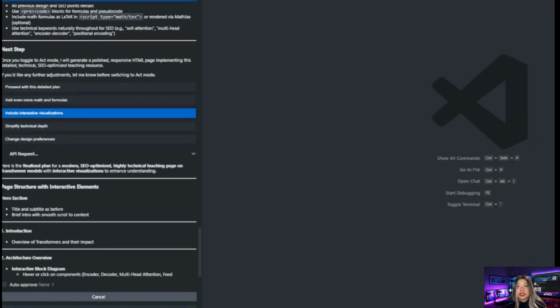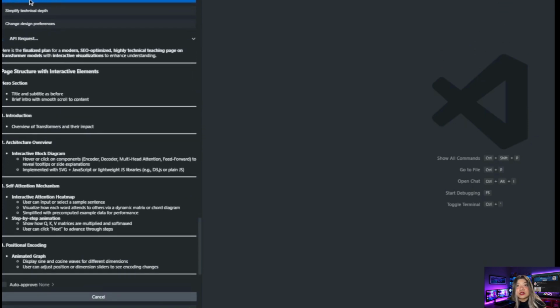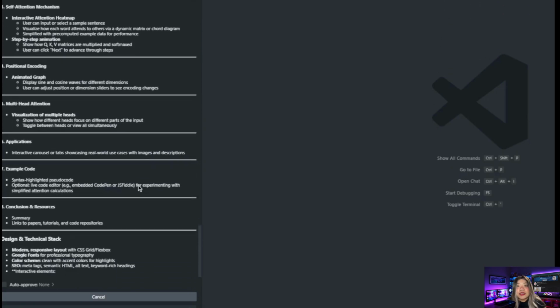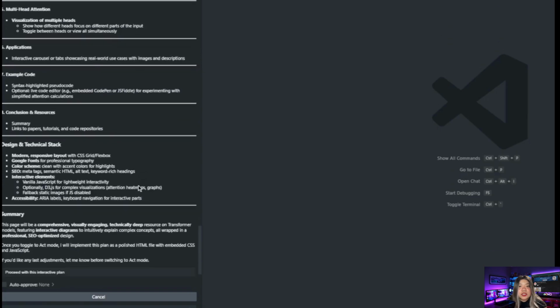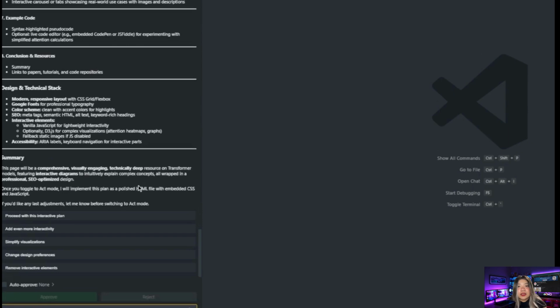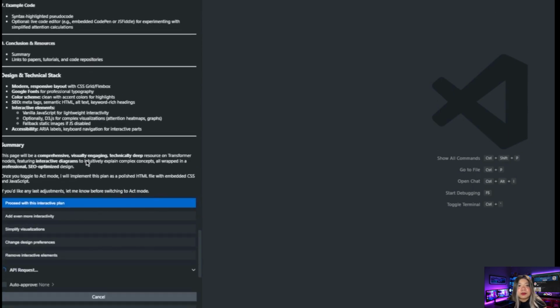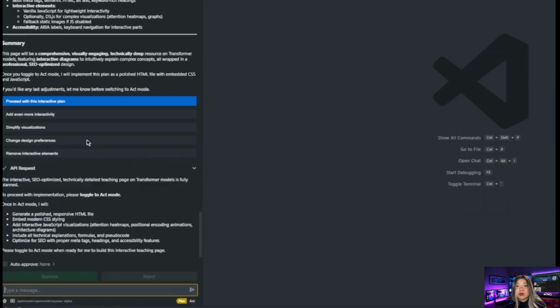So I really like how Cline works here and how it asks you to do specific things. And I think this is amazing. Wow. So probably we're going to create an amazing channel, an amazing site actually. So let's proceed with this interactive plan. Amazing. I'm really astonished by the quality of Cline and also by the speed of this model.